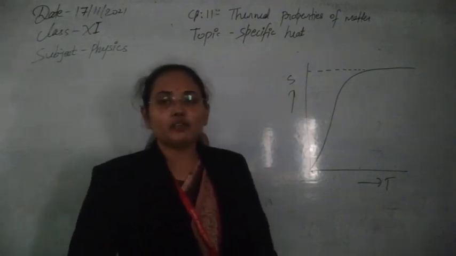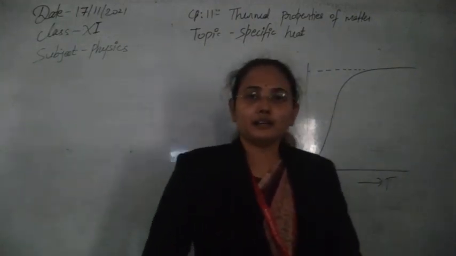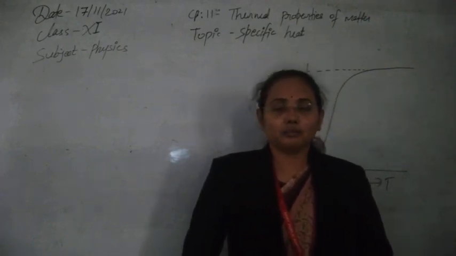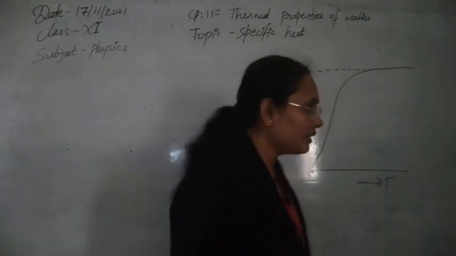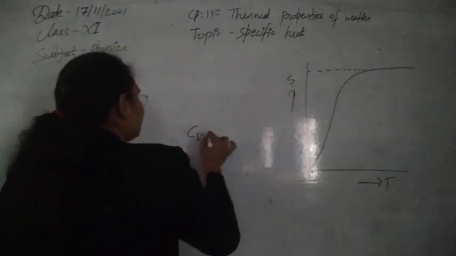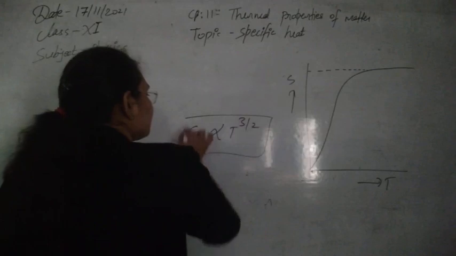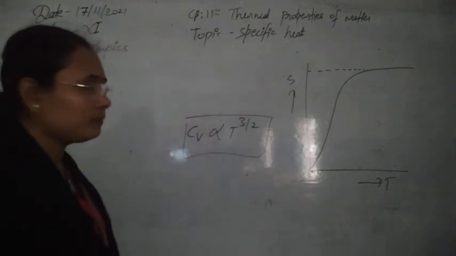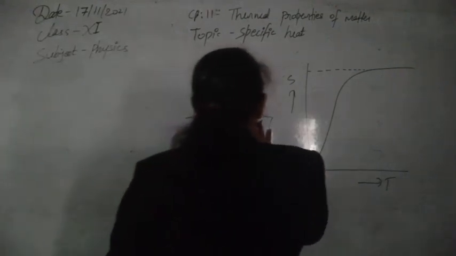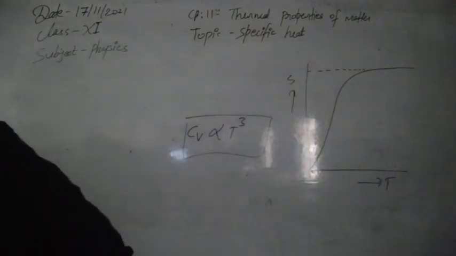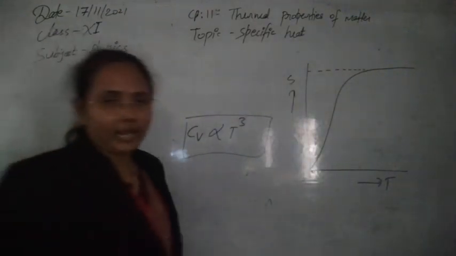So again this law failed, and the next law was given by Debye, which is the most acceptable law. According to it, specific heat is directly proportional to T to the power 3 by 2. This is also known as the T cube law, so here the specific heat varies with the third power of the temperature.